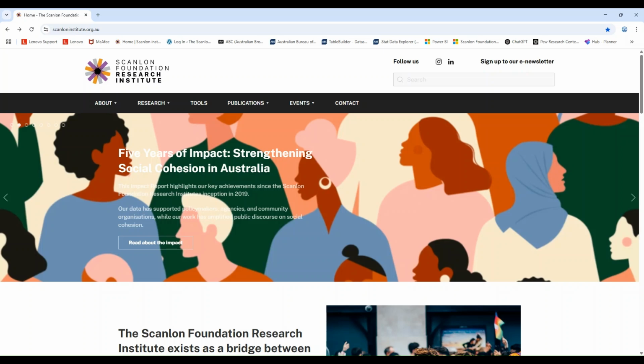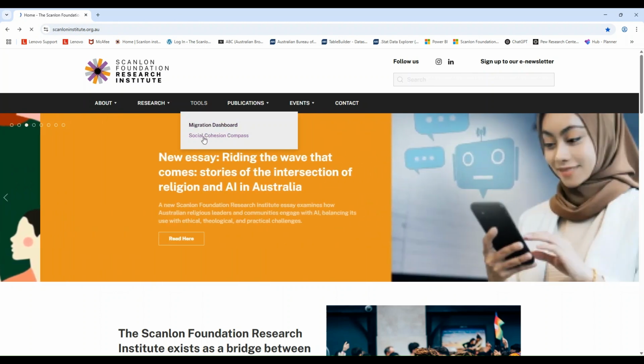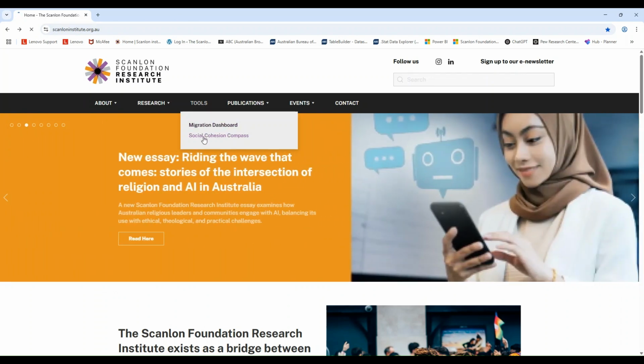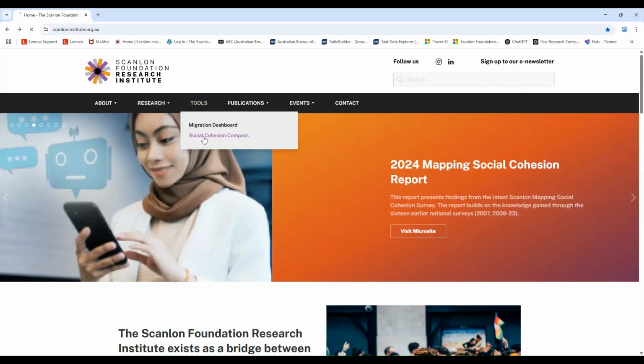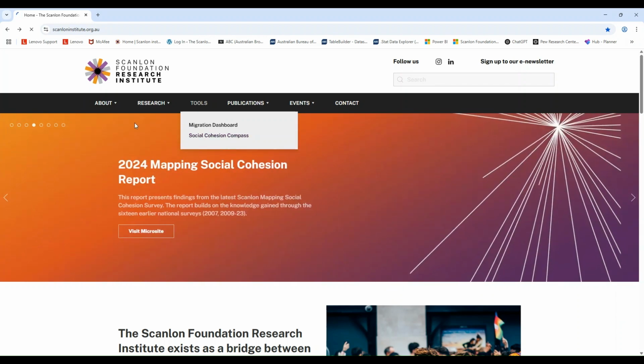Hi everyone, today I'm going to walk you through how to use and interpret the findings from our Social Cohesion Compass. So if you're on our website homepage, the Social Cohesion Compass is located here under Tools. The Social Cohesion Compass is a powerful tool that allows you to research social cohesion and democratic resilience at a local government area level.